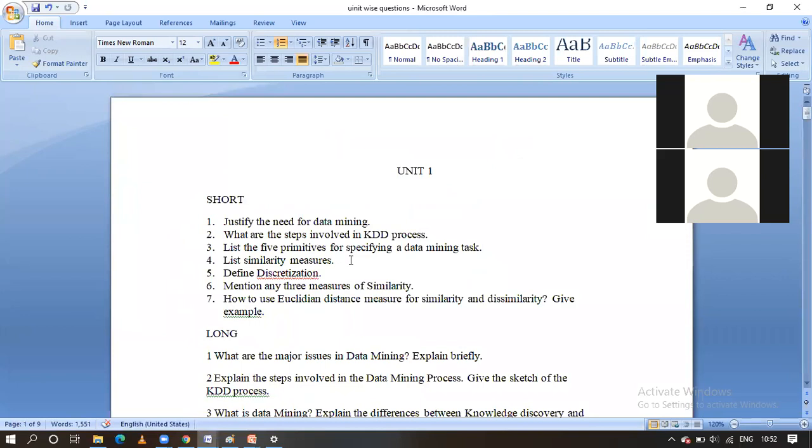Okay, list the similarity measures, guys. In the first unit we have discussed the last topic, that is similarity and dissimilarity measures, guys. Similarity and dissimilarity measures. Okay, what are the list similarity measures గురించి సంబంధించిన మెజర్స్ అడుగుతున్నారు అన్నమాట.